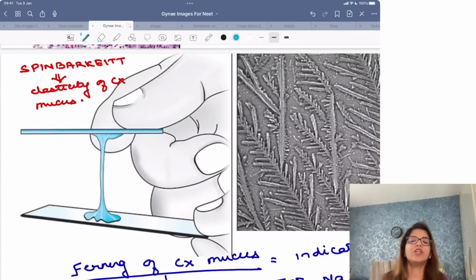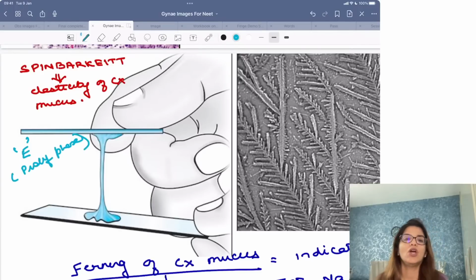Now, if they show you an image like this, where between two slides, the cervical mucus is being stretched, this property is called as spinnbarkeit, right? Spinnbarkeit again is seen under the influence of estrogen, and it is seen in the proliferative phase. So spinnbarkeit, that means the cervical mucus can be stretched. This elastic property of cervical mucus is spinnbarkeit, and this is seen under the effect of estrogen in proliferative